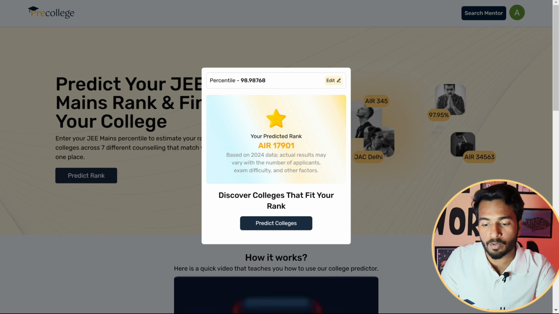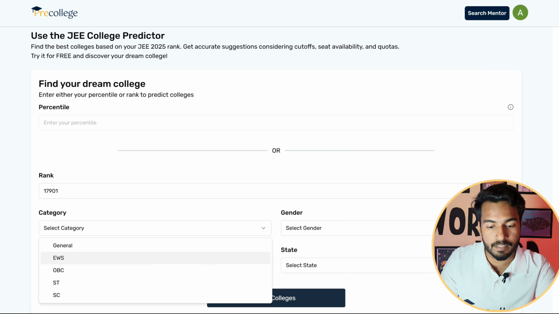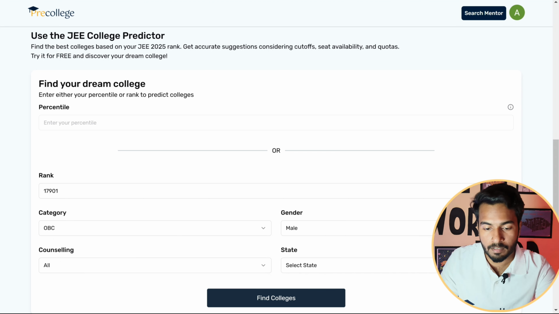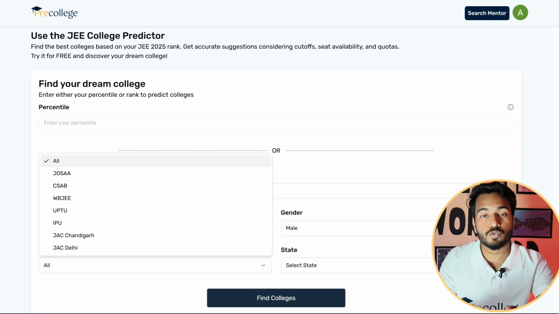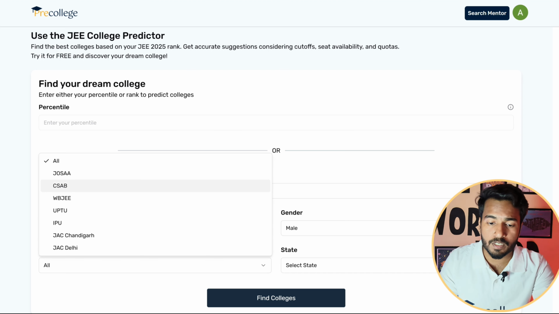So here below, you can see that we have got an option to predict colleges. So let us see what colleges we can expect at this rank. So when we tap on the predict colleges option, here you can see that our rank has been already filled here and we are asked to enter our category. So for example, let's select OBC, gender male, and on the choose counseling option, you can see that we can see here a lot of options such as JoSAA, CSAB, WBJEE, UPTU, IPU, JAC Chandigarh and JAC-B.